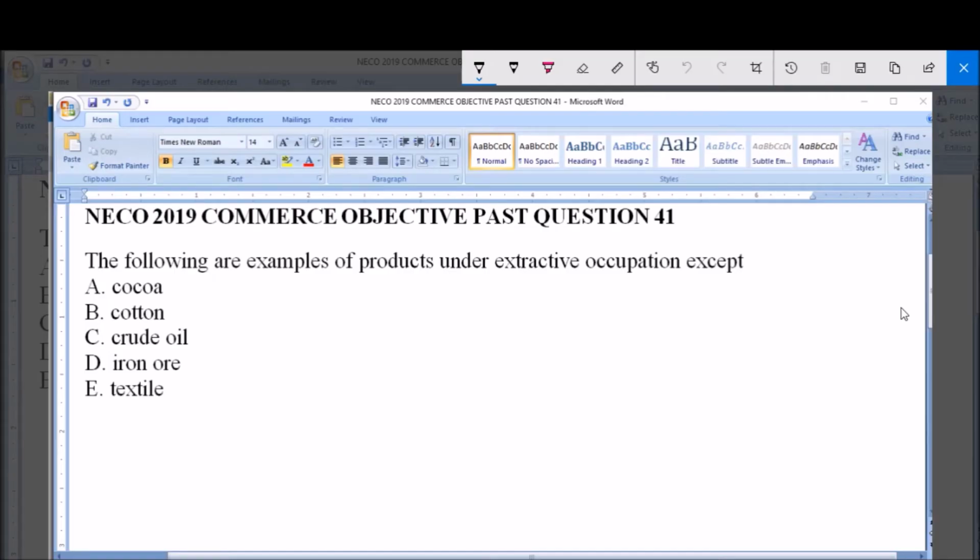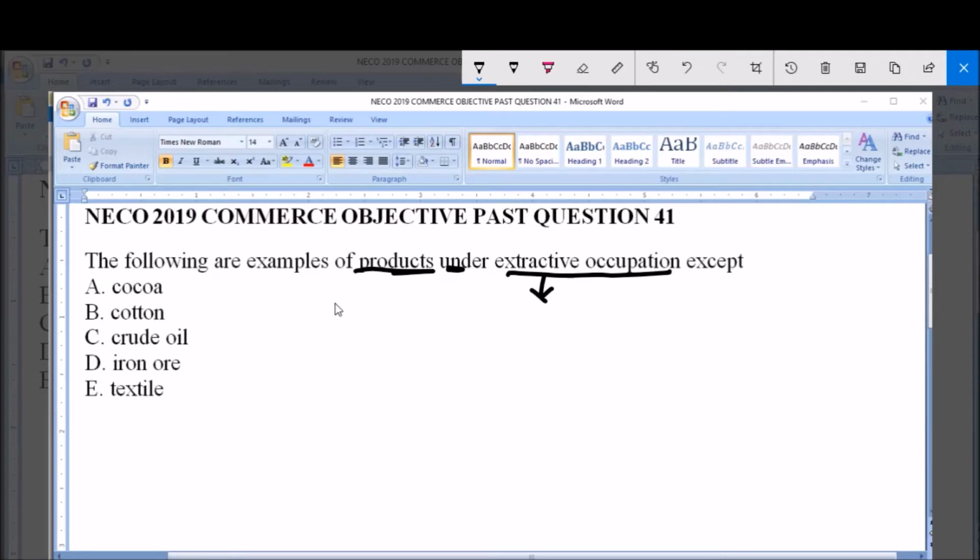Hello and welcome. I'm going to be answering NECO 2019 Commerce Objective Past Question 41. The following are examples of products under extractive occupation except: A. Cocoa, B. Cotton, C. Crude oil, D. Iron ore, E. Textile.